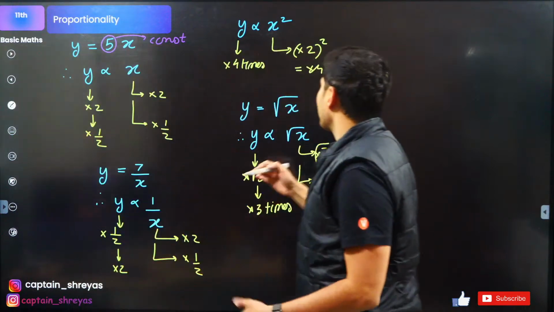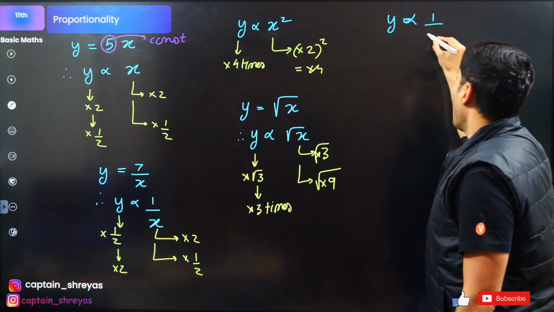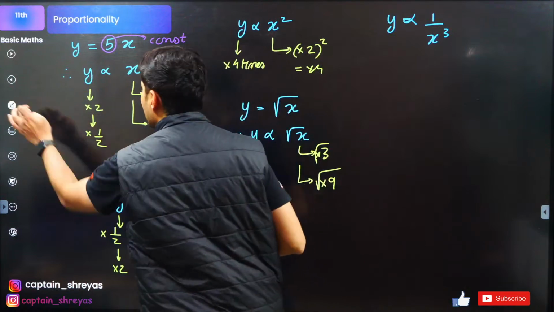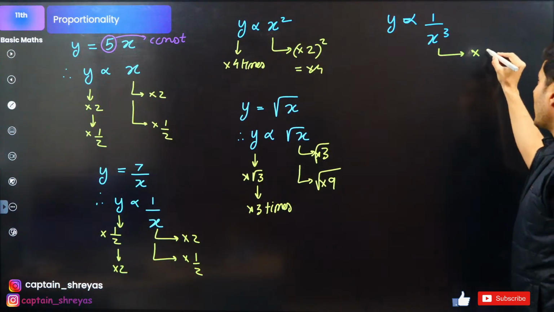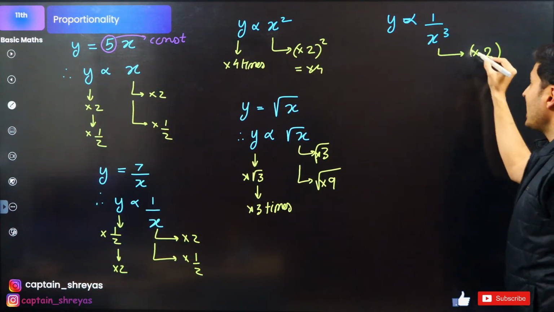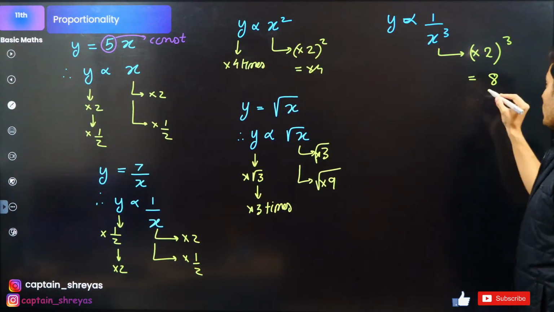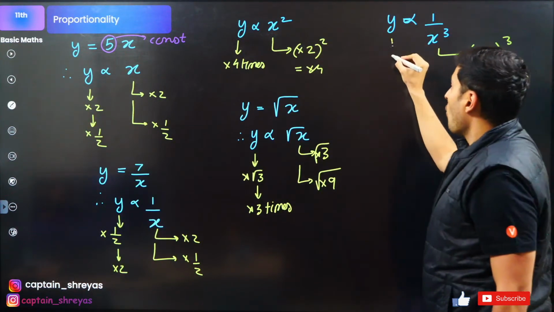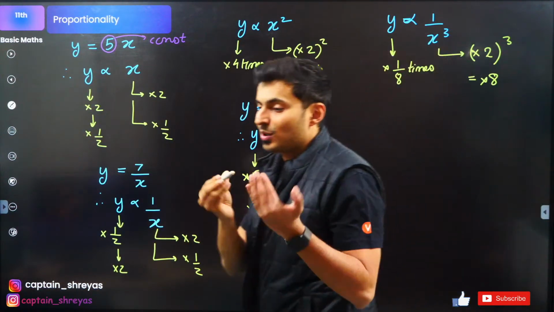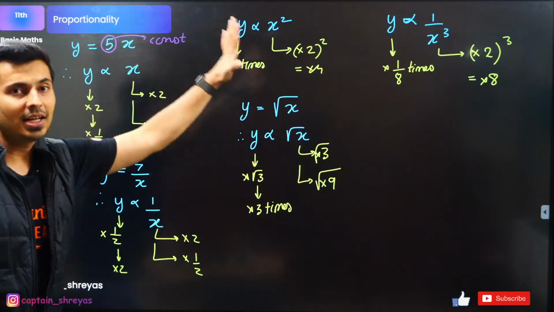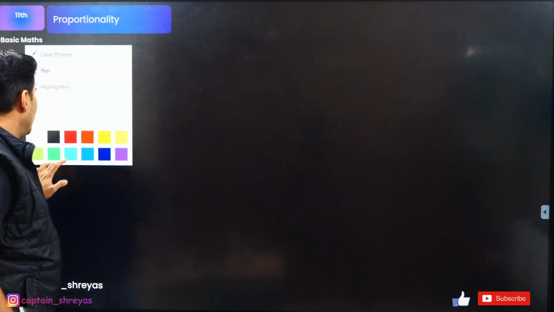Similarly, I can take more examples like this. Y is proportional to 1 by x cube. If somehow I make x, let's say 2 times, because x is in the denominator and it is also cubed, 2 cube is basically 8. So this will become 8 times in the denominator. So y will become 1/8 of the previous value. Very good. So now you are getting a hang of how proportionality works. Let's probably look at some more things associated with proportionality.